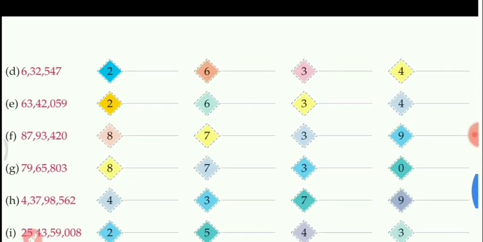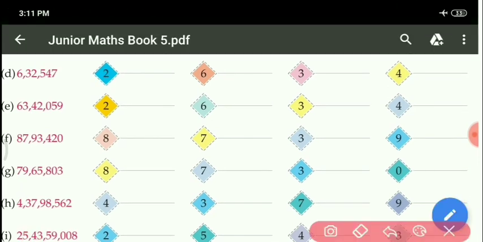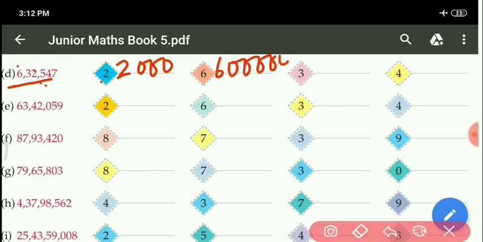Here it is given six lakh 547. So firstly, asking the place value of which number? 2. 2 is given at the 1000 place. Simply count the place of 2. So 2 into 1000 will be 2000. Next 6 is given at the lakh place. So the place value of 6 will be 6 lakh. Okay. One more 0 will be there.